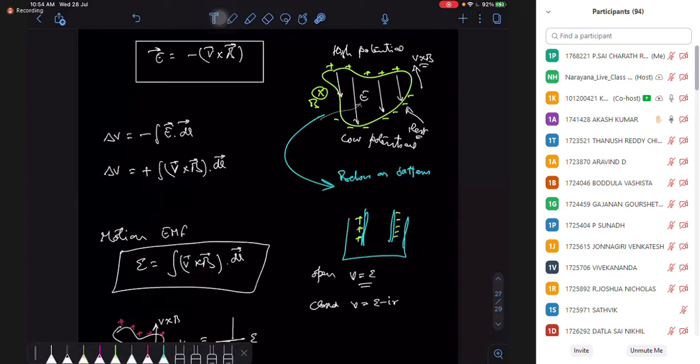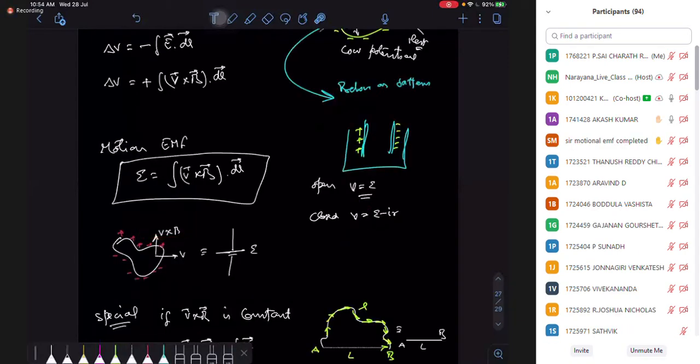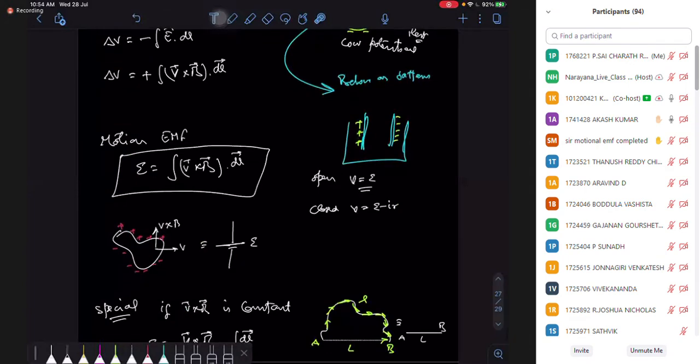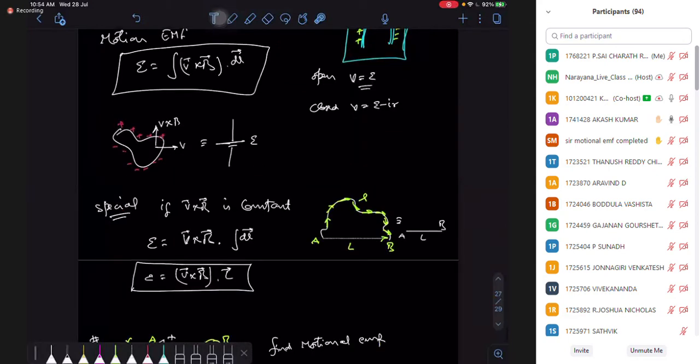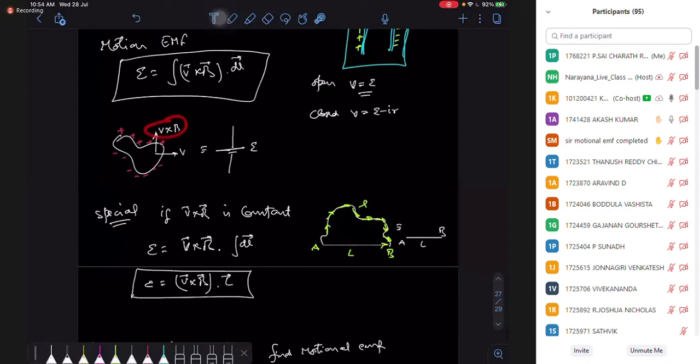So just find the direction of V cross B. In the direction of V cross B, you have the positive terminal, and opposite to it, the negative terminal. Sir, in the direction of B the electron will move? The electron moves opposite to V cross B. What is the magnetic force, beta?